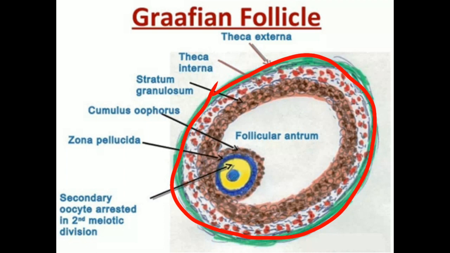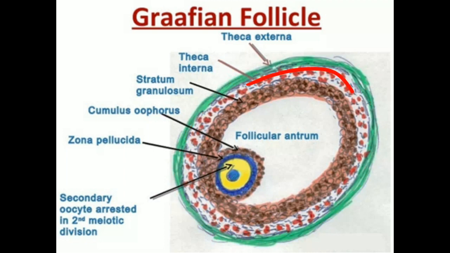The outermost protective covering of this Graafian follicle is called theca externa. See here, the green colored protective covering of this Graafian follicle is called theca externa. Inner to it is the theca interna. It is a cellular layer and it produces the hormone estrogen. So estrogen hormone is secreted by this theca interna layer.